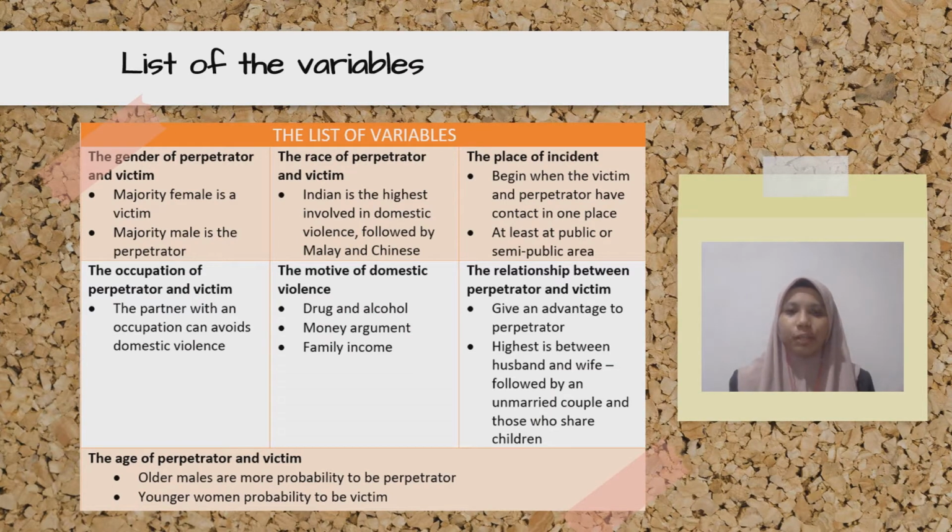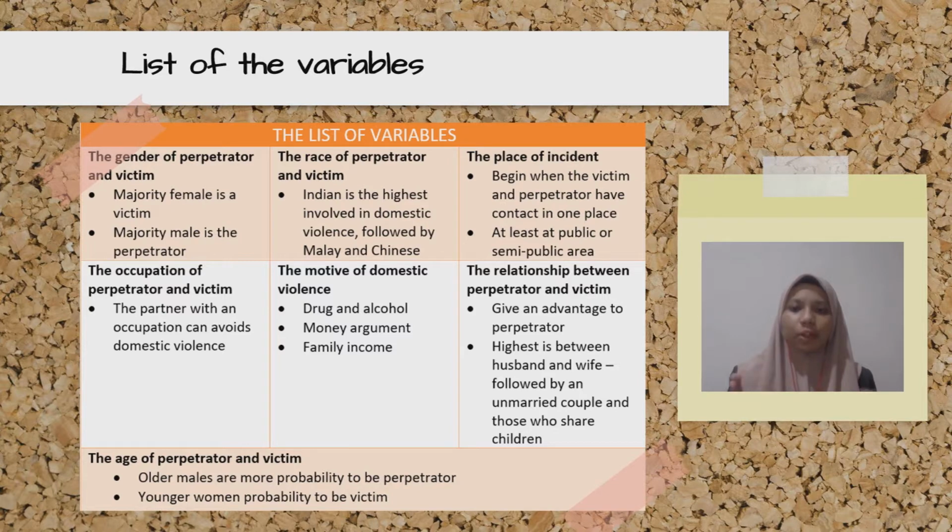The first variable is the gender of the perpetrator and the victim. Coleman, Kaiser and Jensen in 2008 studied that the majority of women are victims of domestic violence, while Jenley in 1995 studied that men are most likely to be perpetrators. We move to the next variable, which is the race of the perpetrator and the victim. Awan and Hariharan in 2011 concluded that the majority of victims are from the Indian group, followed by Malay and Chinese. And the next is the occupation of the victim and perpetrator.